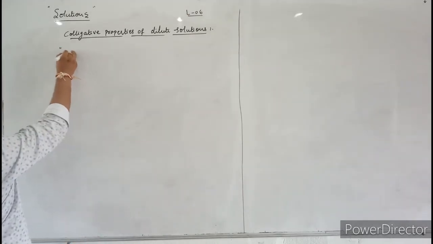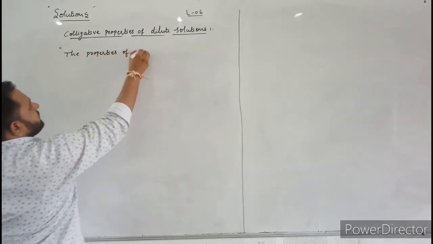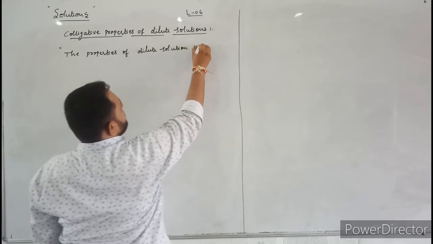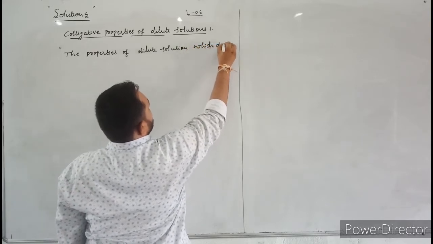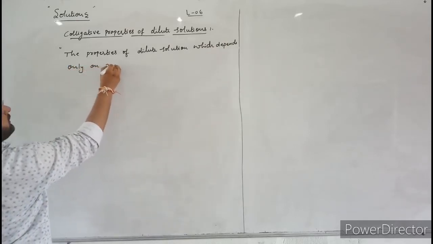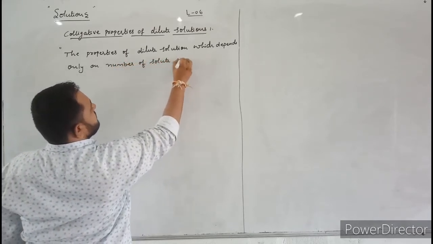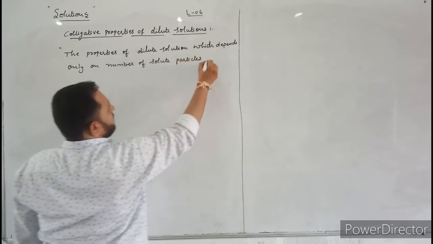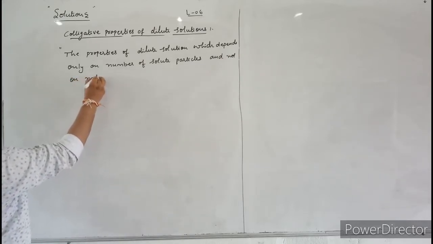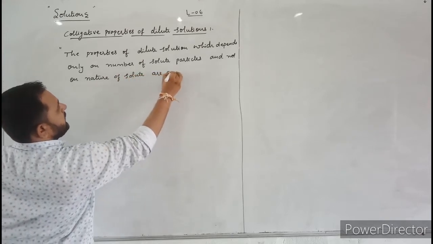What are colligative properties? The properties of dilute solutions which depend only on the number of solute particles and not on the nature of solute are called colligative properties.